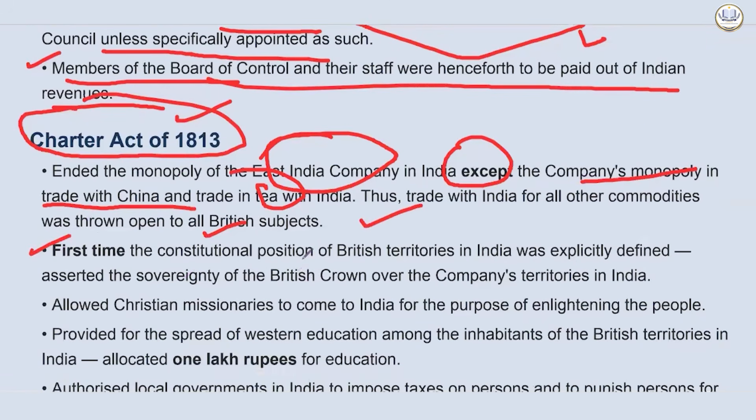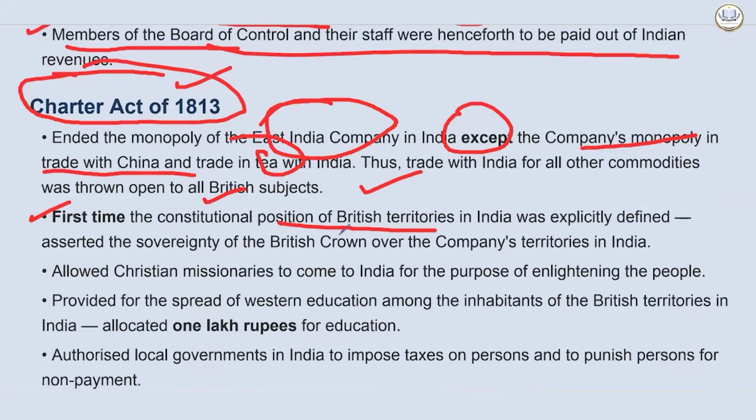First time, the constitutional position of British territories in India was explicitly defined, asserted the sovereignty of the British Crown. So they're saying that British Crown will assert. They are asserting their sovereignty. They're trying to curtail the power and freedom that was given to East India Company over the company's territories in India. So this can become a probable prelims statement.